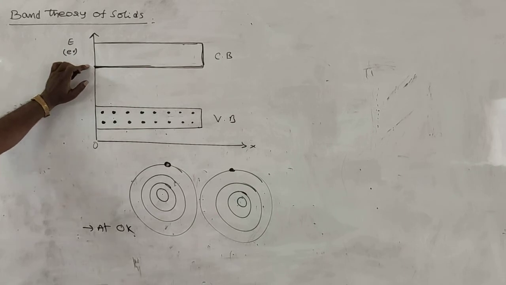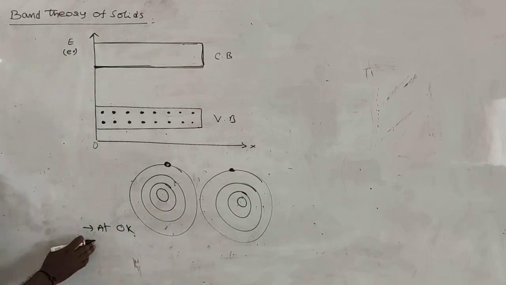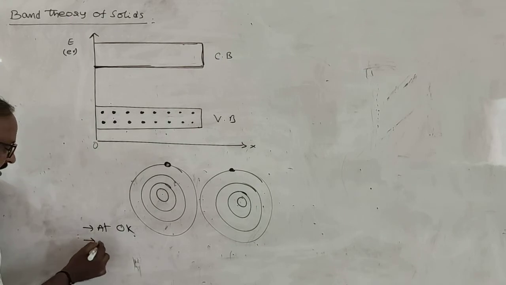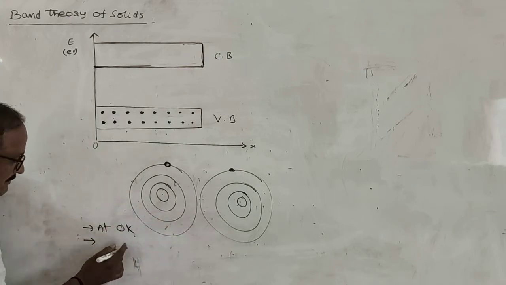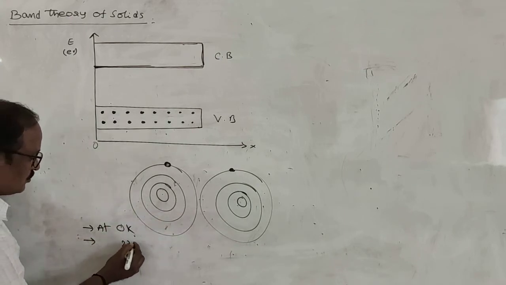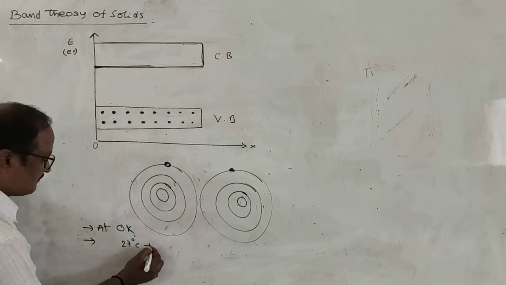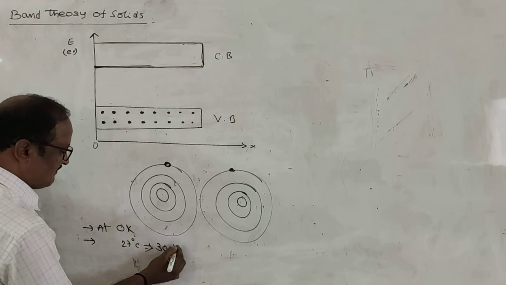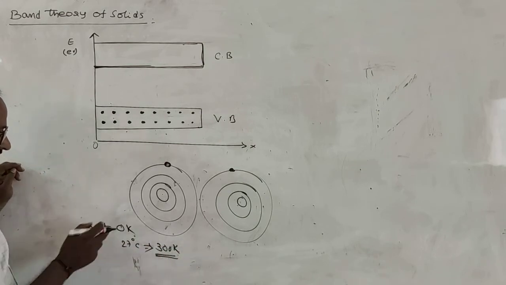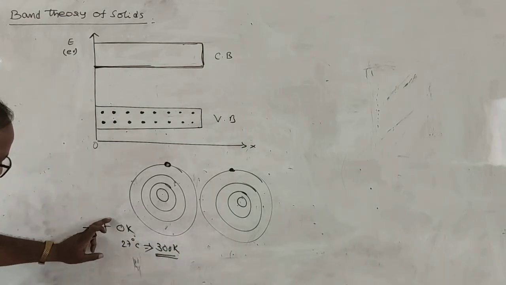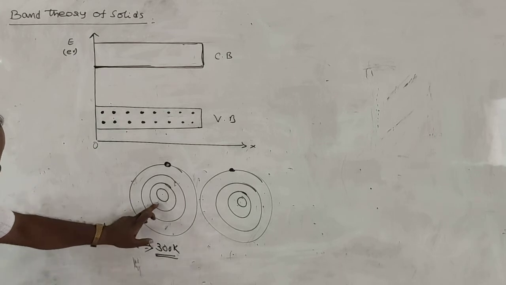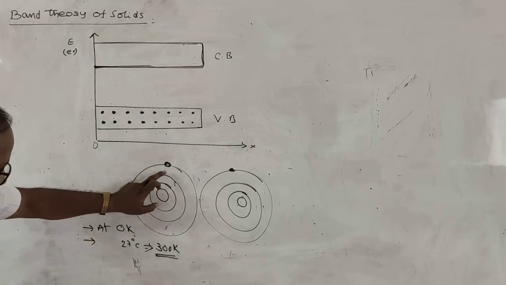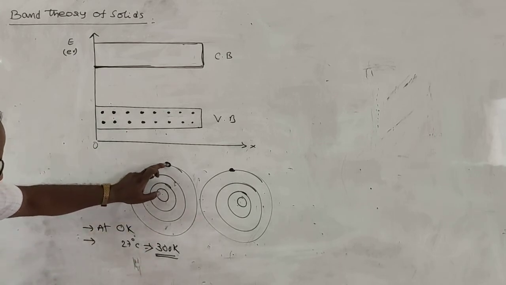Say for example, if the temperature increases up to room temperature, which is equal to 27 degrees centigrade, 27 plus 273 is approximately 300 Kelvin. At 300 Kelvin, some heat energy is given to the atoms. That heat energy is sufficient to remove the valence electron from the nucleus.